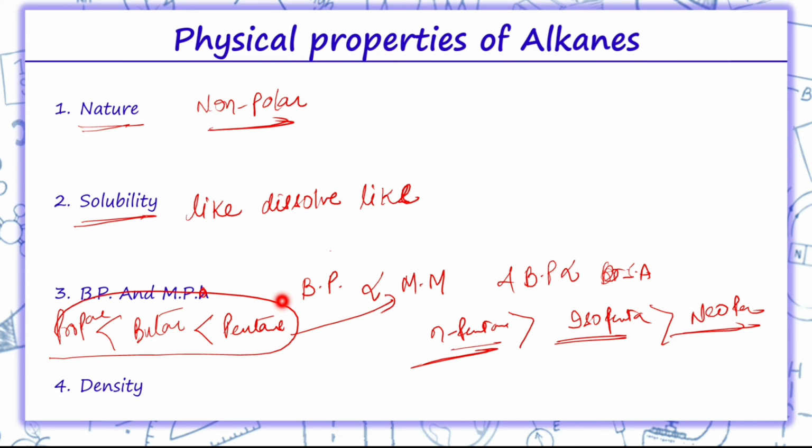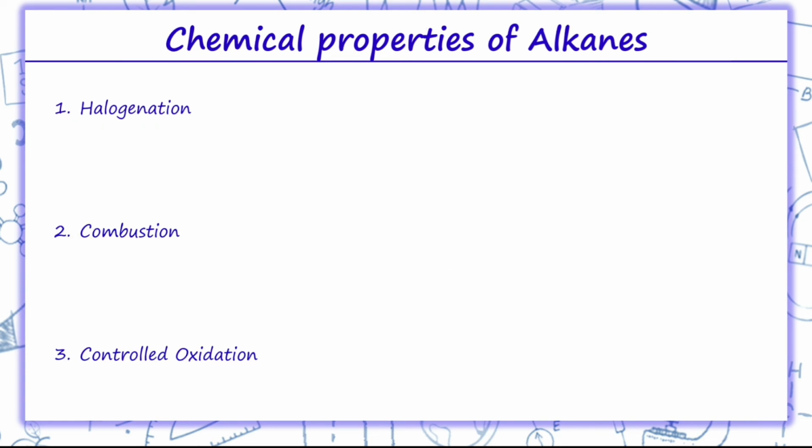Next, coming on to density. Density is also directly proportional to the molecular mass. As we can see, pentane has the highest molecular mass, so its density will be higher as compared to butane and propane. Now, coming on to chemical properties of alkanes.